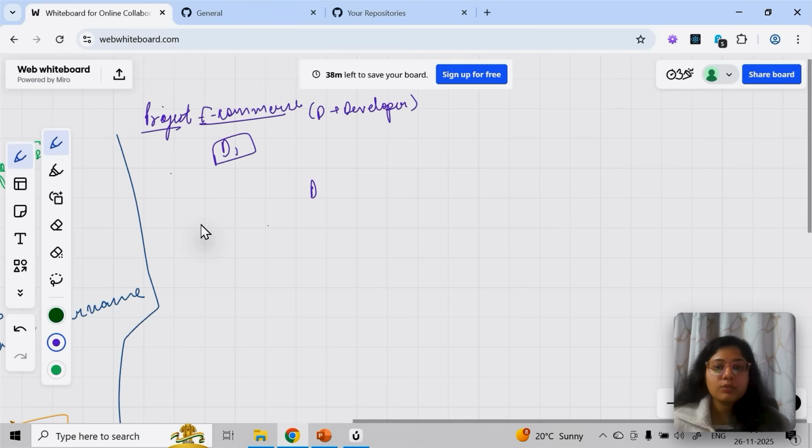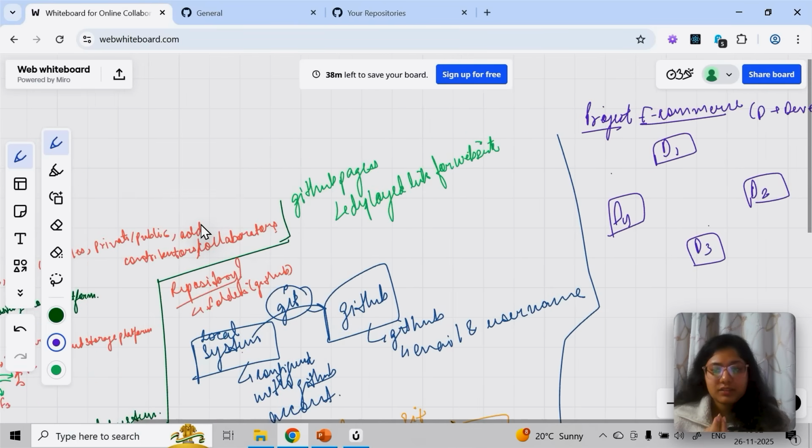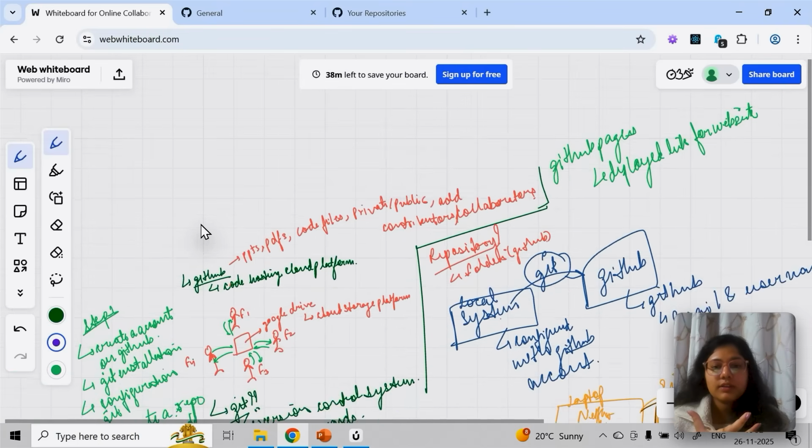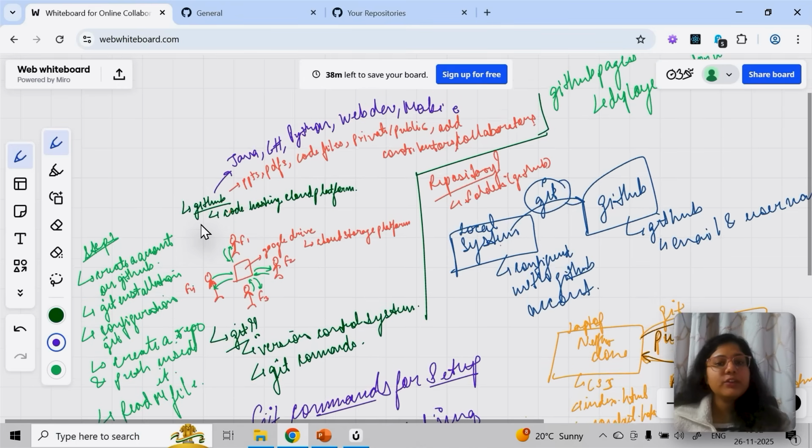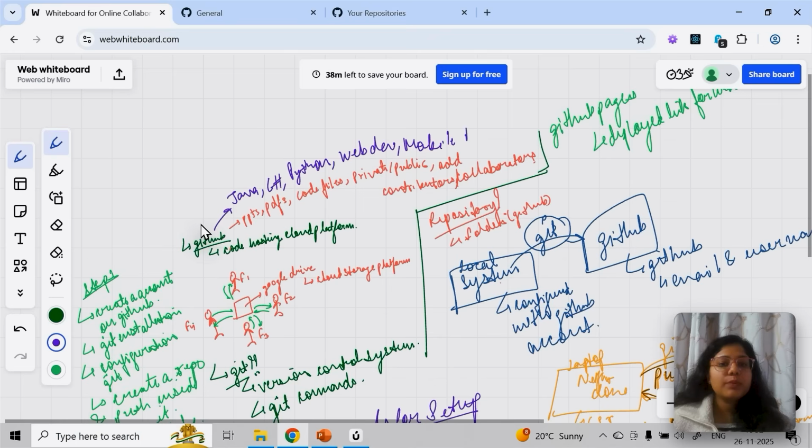So that is how things work in real time. You can replace this with a mobile application, whatever tech stack you work with. There is no restriction, you can put any tech stack here. If you work with Java, you can keep Java code. If you work with C++, Python, web development, or mobile, everywhere we basically use GitHub only. Whichever domain you come from, all the tech stacks, C, C++, everything can be added here.